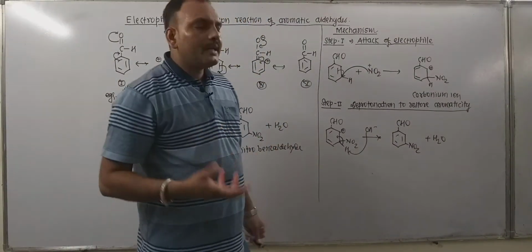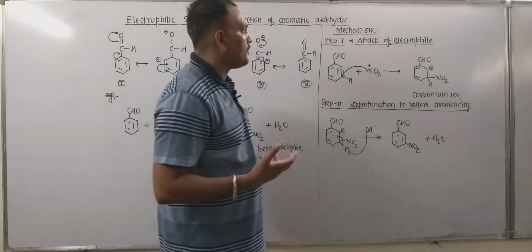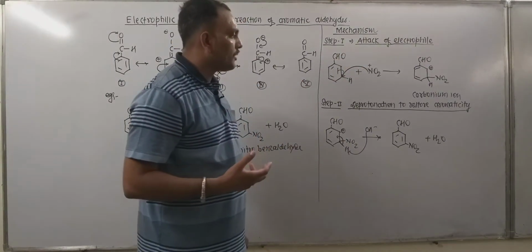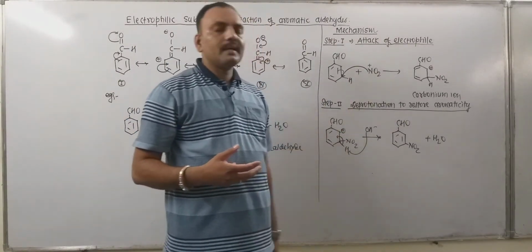So electrophilic substitution takes place in two distinct steps. The first step involves the attack of the electrophile and the second step is deprotonation of the intermediate carbonium ion.